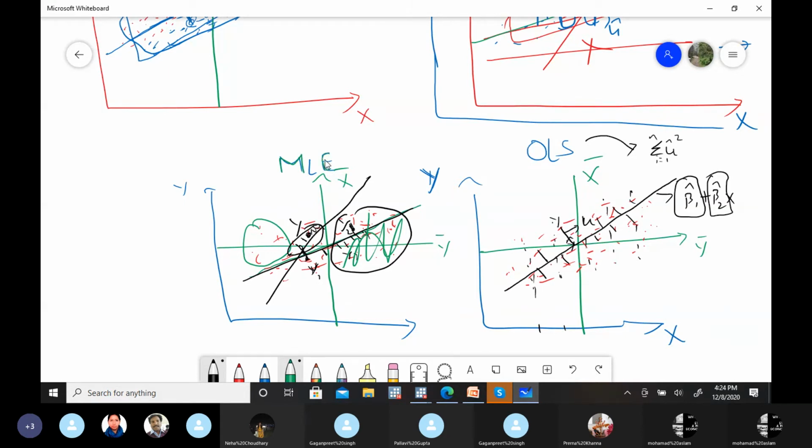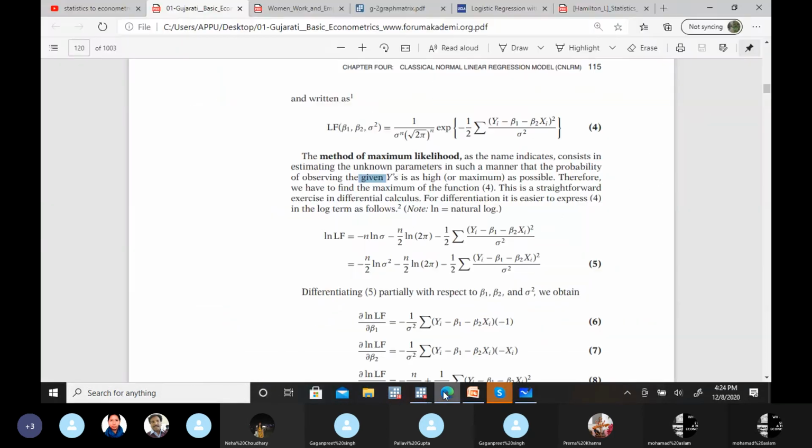And this we generally use in probability form. This is not in a probability form, but MLE is in a probability form. Now we are going to use this method because it can also deal with the non-linear. It's not that MLE is only for non-linear. No, you can use it for linear and non-linear as well. And ultimately, if your sample size is sufficiently large, both methods will give you the same normal equations.